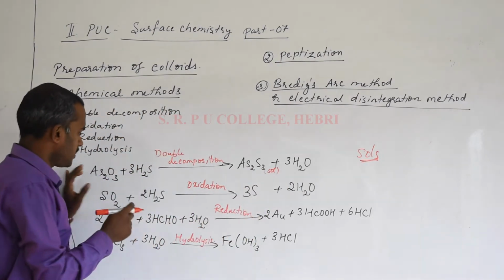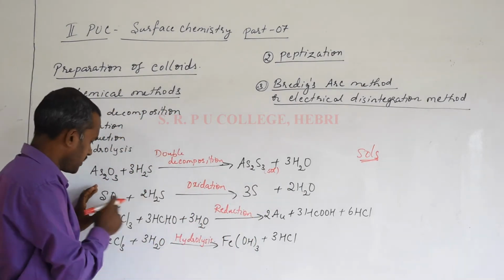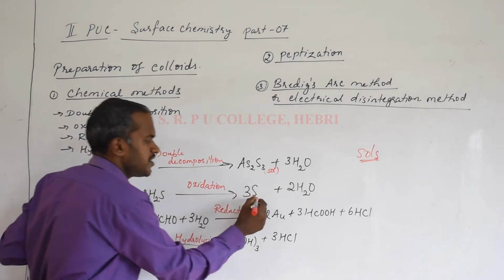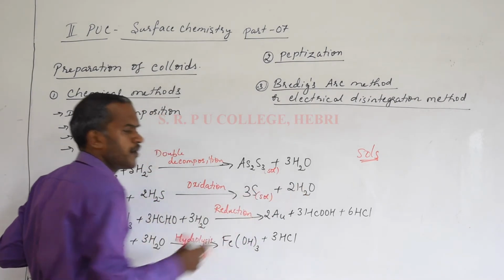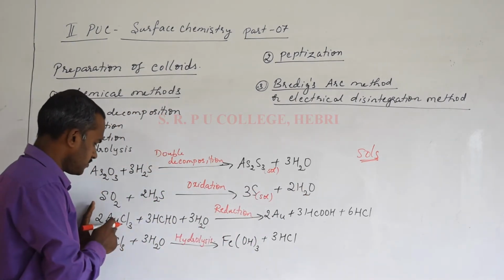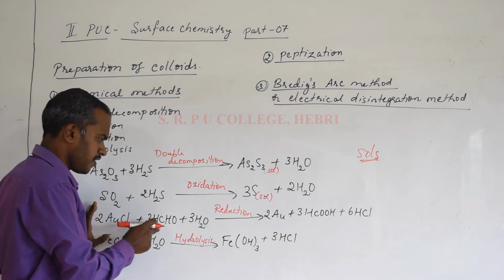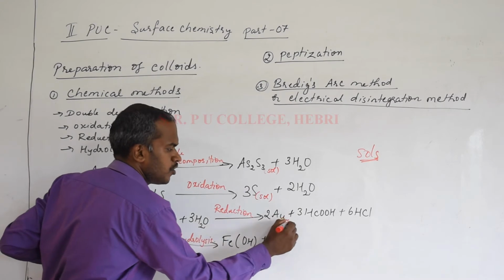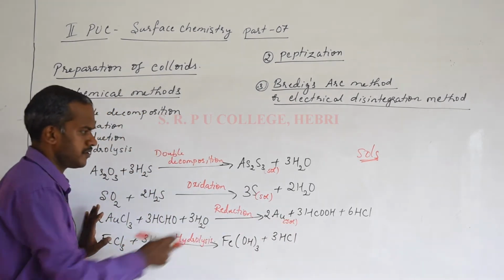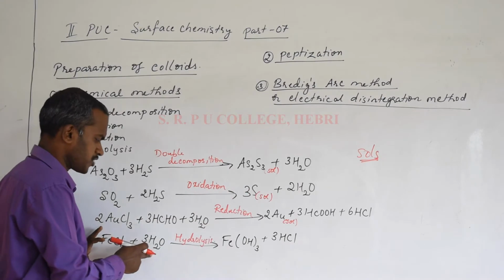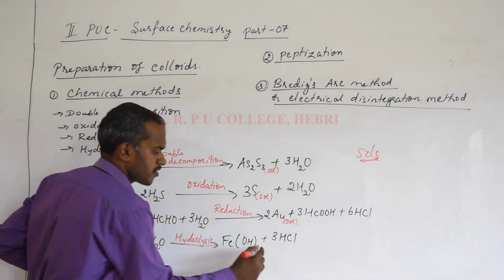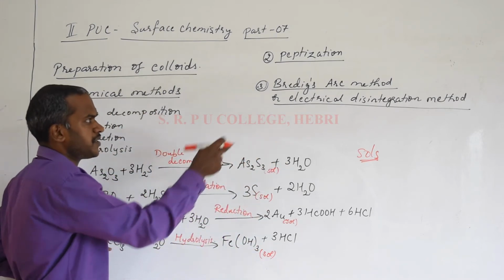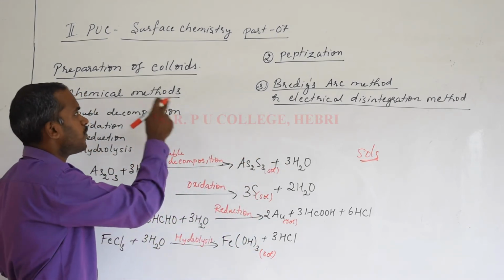Okay, the second one is oxidation. Look at this equation. Sulfur dioxide reacts with hydrogen sulfide to form sulfur, and the sulfur is a sol, the byproduct is water. Third one, gold chloride reacts with formaldehyde and water. The reaction taking place is a reduction, and here we get a gold sol. The byproducts are formed. And ferric chloride reacts with water, it is a hydrolysis. The ferric hydroxide, the first product formed, is a sol. As I mentioned before, all these methods are preparations of sols, which are one type of colloid.